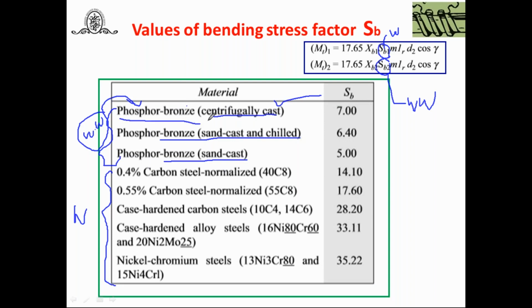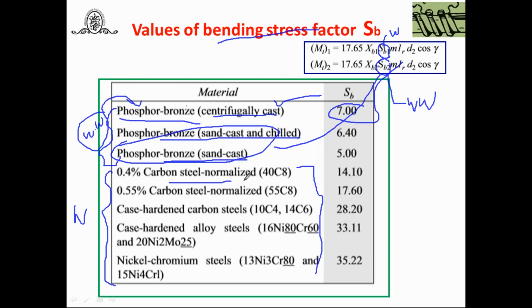If it is made up of phosphor bronze centrifugally cast, SB is equal to this, meaning SB2. Then phosphor bronze sand cast, you will get SB2 is equal to this. And to find out the value of SB1, that is the bending stress factor for the worm, which materials are used? The carbon steel 40C8, then 55 plain carbon steel, then case hardened steel 10C414, then alloy steels.